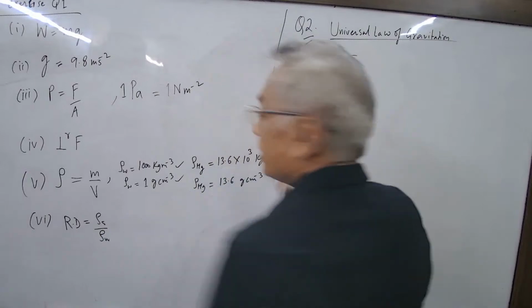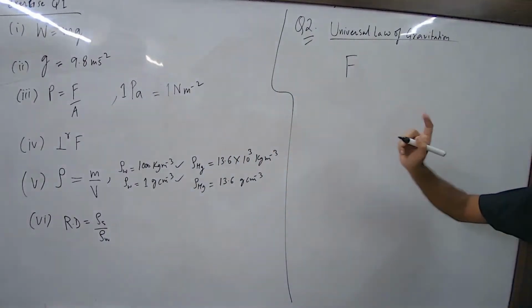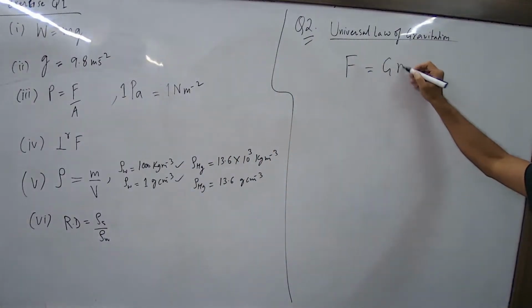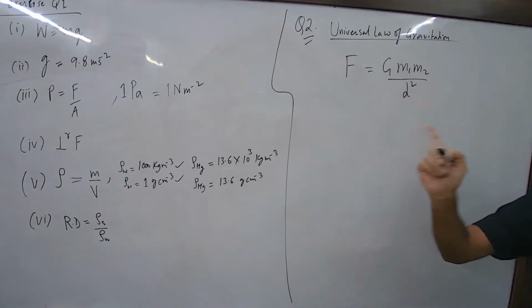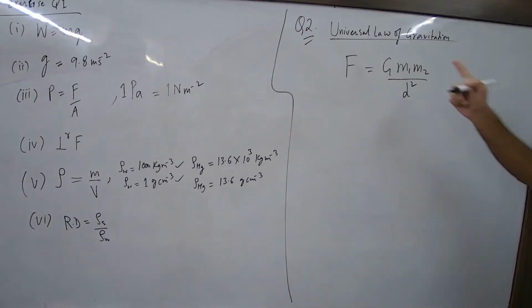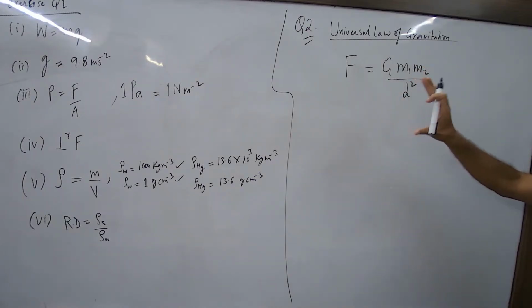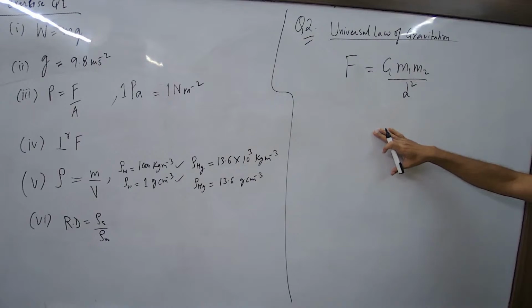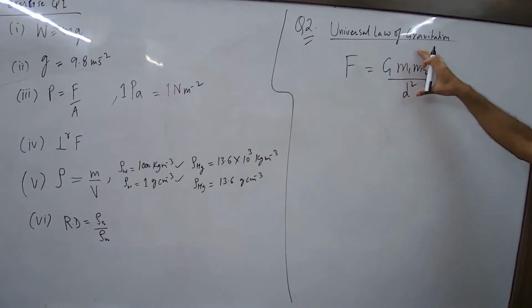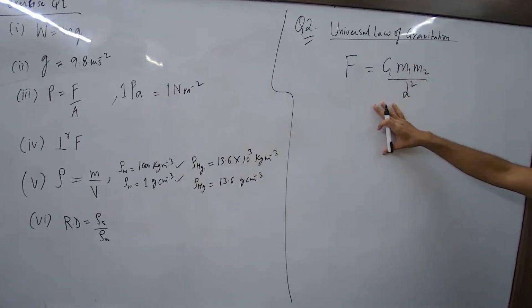So now let me make your life easy. Simply put, F is equal to G m1 m2 by d square. This is the universal law of gravitation. I will give you the trick to remember things. You should remember the mathematical form of the law.